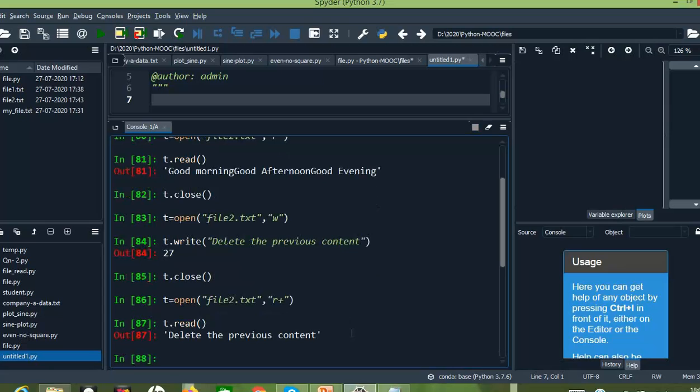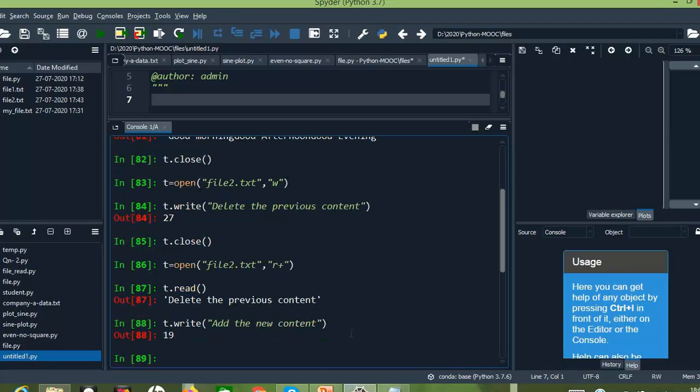This is the content which is present here, right? So let me go for t dot write of add the new content. Okay, so totally 19 characters we have. Okay, so now if I give t dot read,